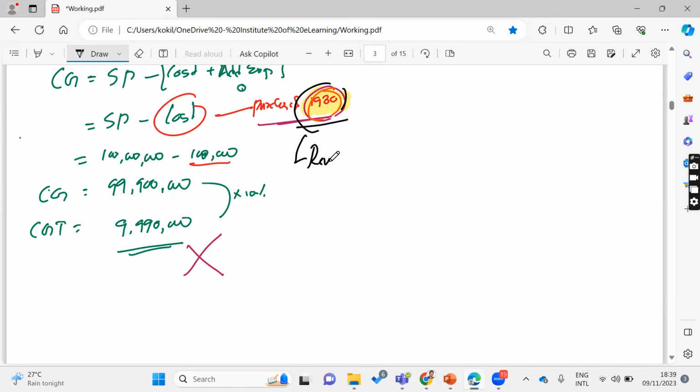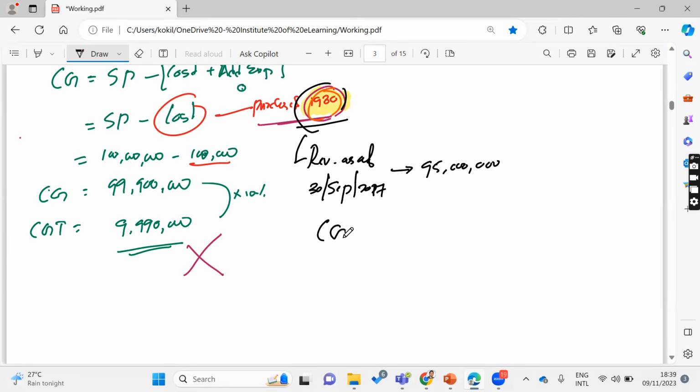You have to do a revaluation as at 30th September 2017, right? Then how to calculate this? Let's say Akila revalued this one. The revaluation price is now 95 million. Then how to calculate the gain?